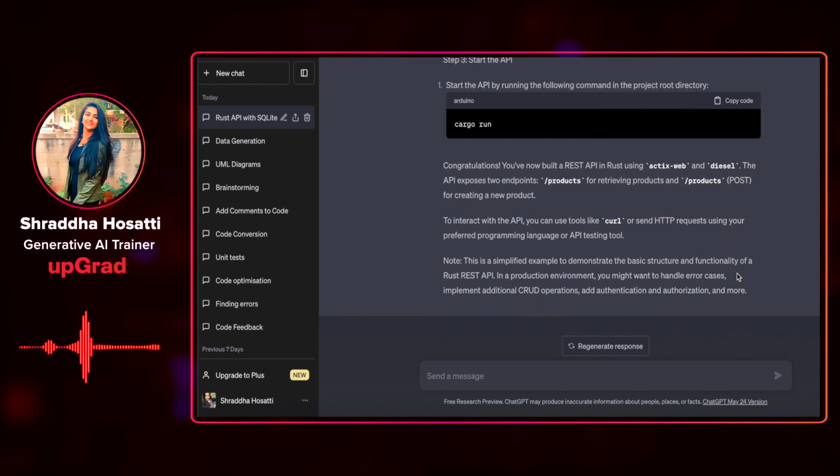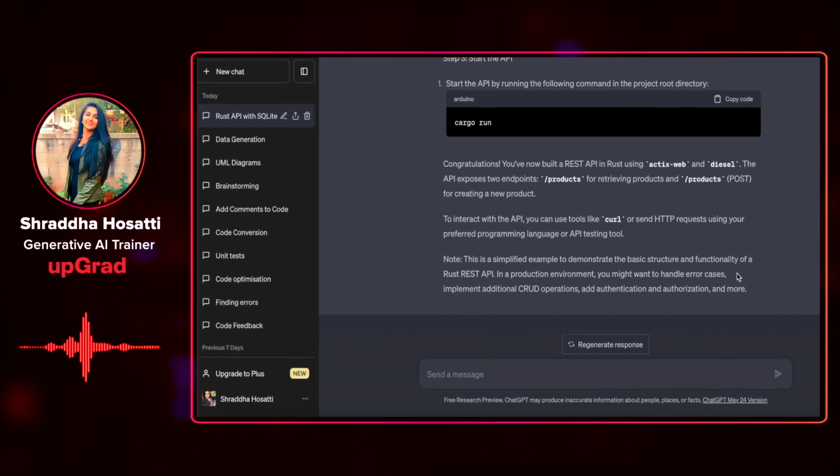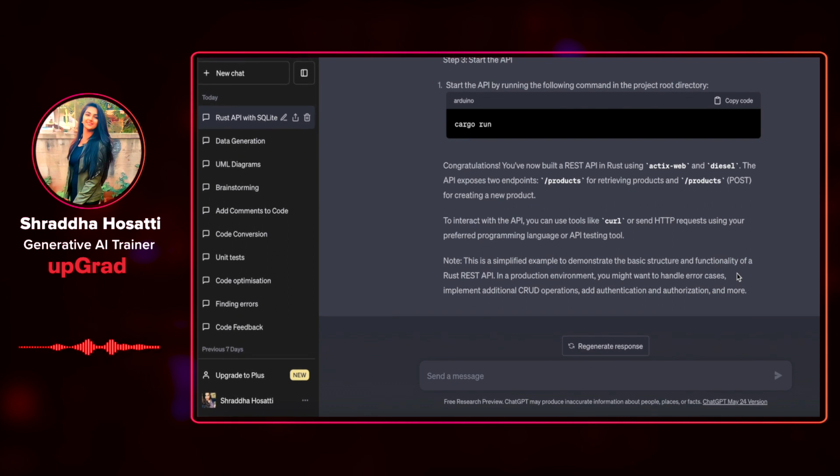Go check it out. In a production environment, you might run into errors and you might have to implement additional CRUD operations and authentications and more. While AI cannot directly access your machine and create files, it has given me a very detailed set of instructions for achieving the desired outcome that I have asked. For example, like we saw, it suggests to create a new app using Cargo, and it has told me how to establish a connection to the SQLite database, creating endpoints for various functionalities.